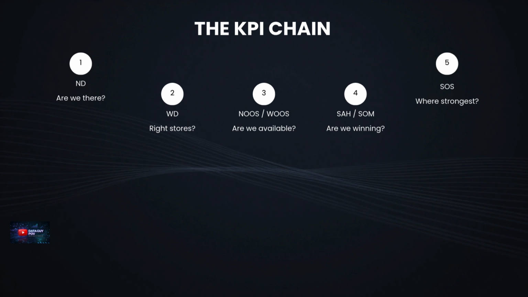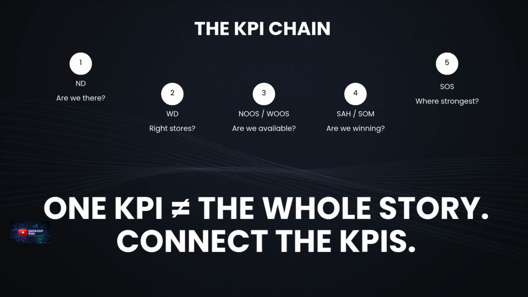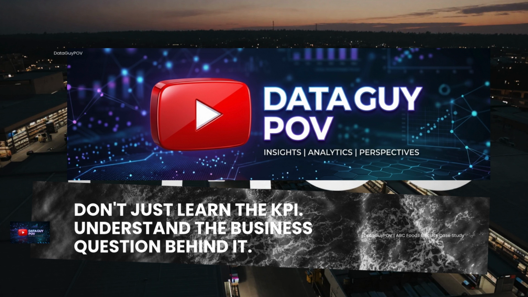Final takeaway. Here's the most important lesson. One KPI never tells the whole story. ND without WD can hide the quality of distribution. Distribution without availability can hide lost sales. SOM without SOS can hide where we are actually strong. So don't just learn the KPIs. Understand the business question behind them.